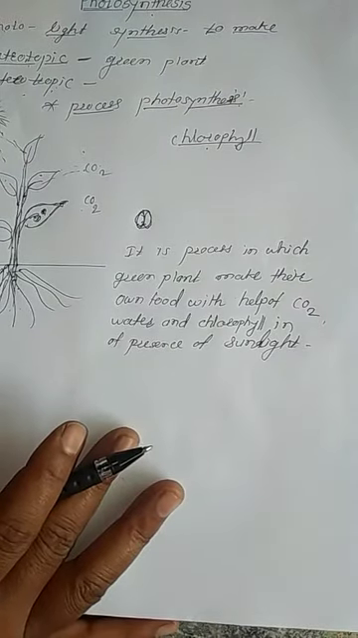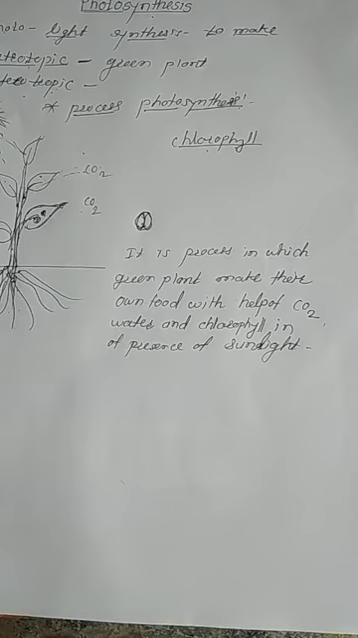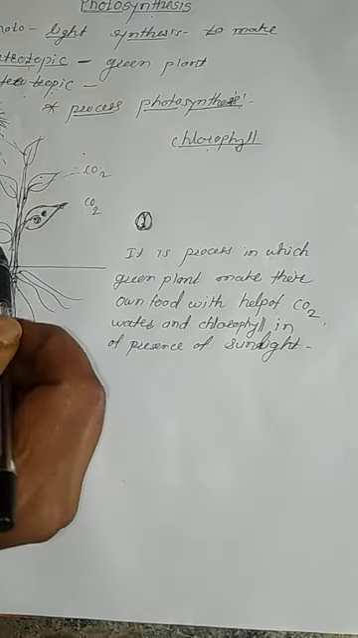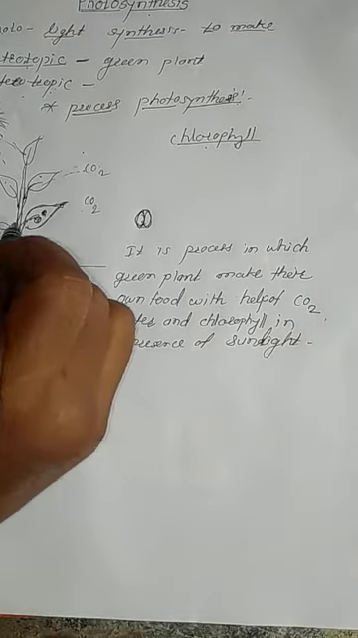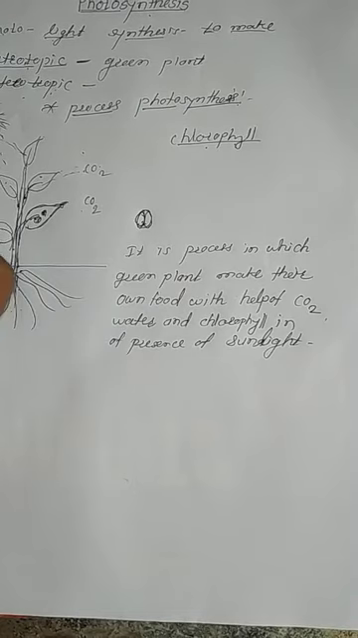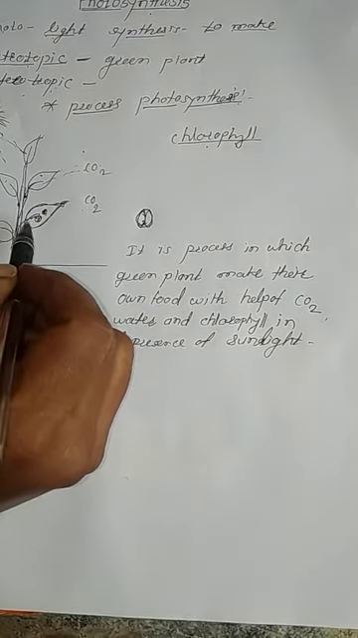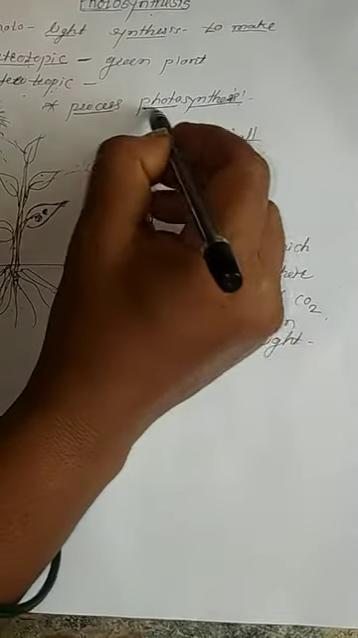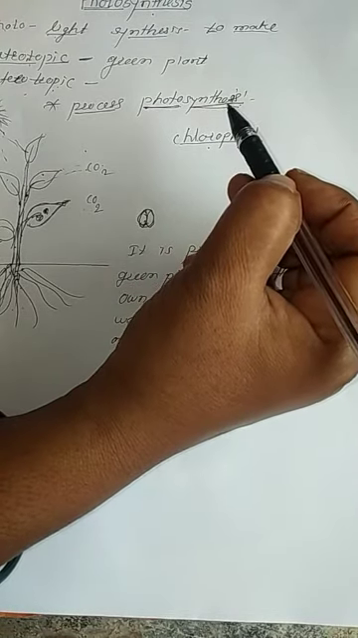Got it, students? What is meant by photosynthesis? Photosynthesis means the process in which the green plant takes carbon dioxide from the atmosphere, absorbs water and minerals from the soil, and in the presence of sunlight and chlorophyll pigment, the plant can make its own food. This process is called photosynthesis.